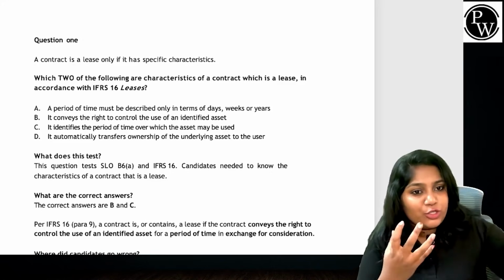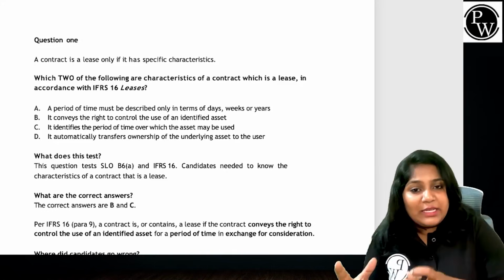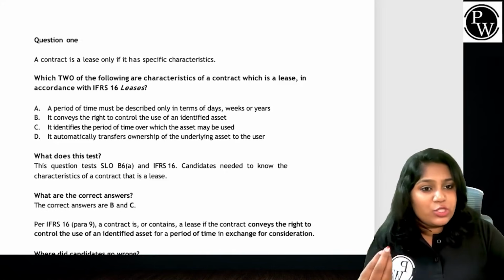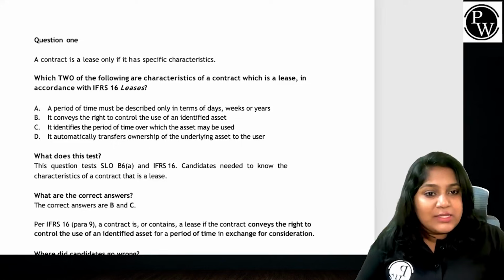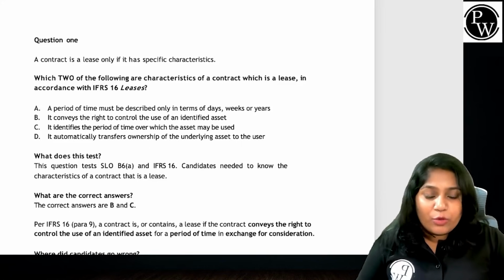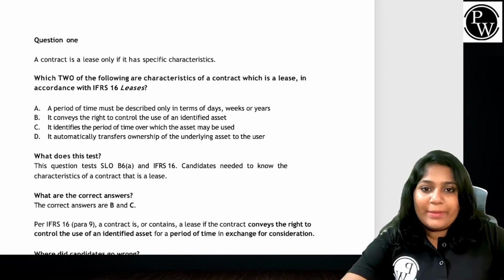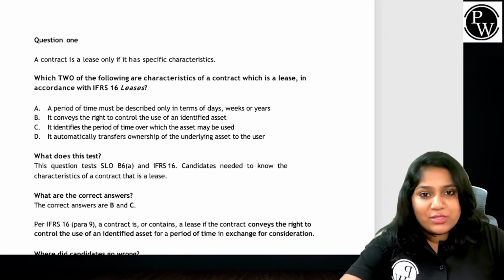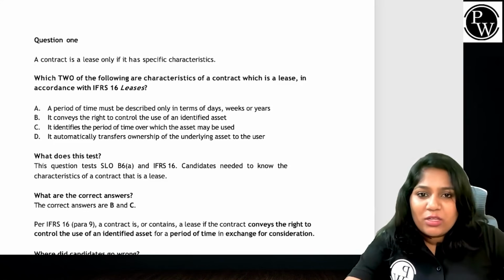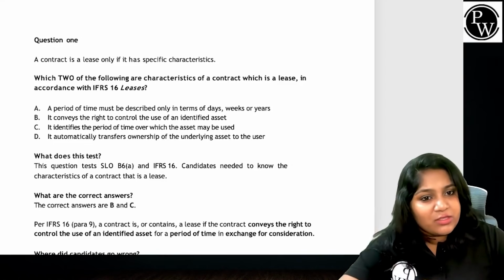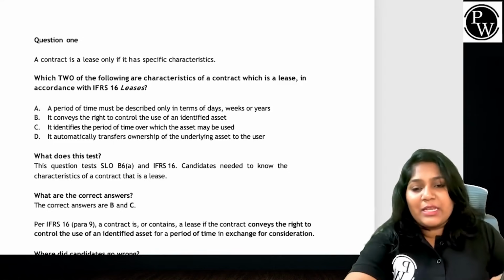One, the direction to use the asset or the right to control the asset the way that the lessee wants. Second, there should be a lease term with an identified asset which cannot be substituted. And third, by default, there is a consideration included for the period of time that I'm going to use. These are all the elements as far as I know. Let's read. They say a period of time must be described only in terms of days or weeks or years. You serious? ACCA has never said the lease has to be measured only in days, weeks or years. It could be in months also. Right? So we should eliminate that answer.